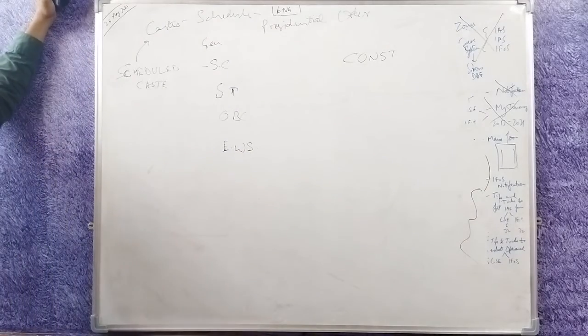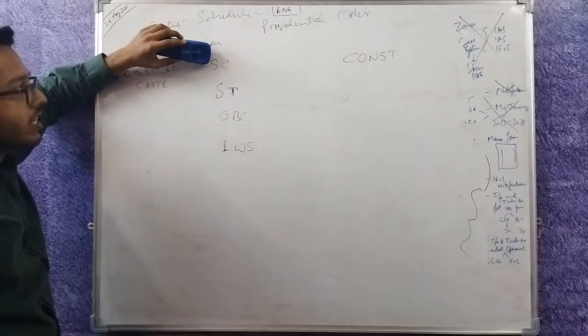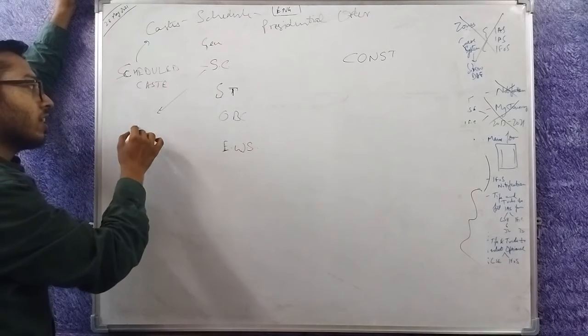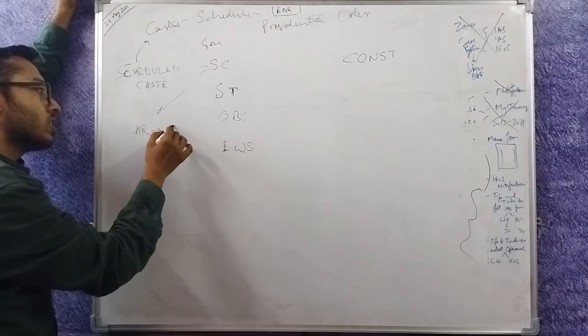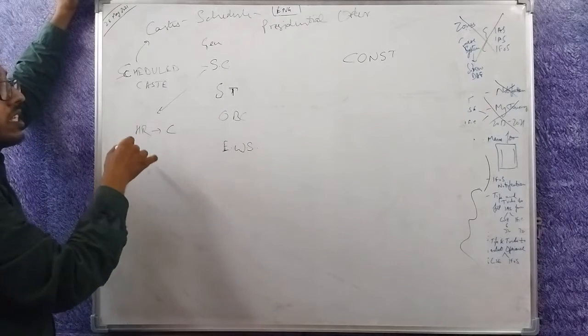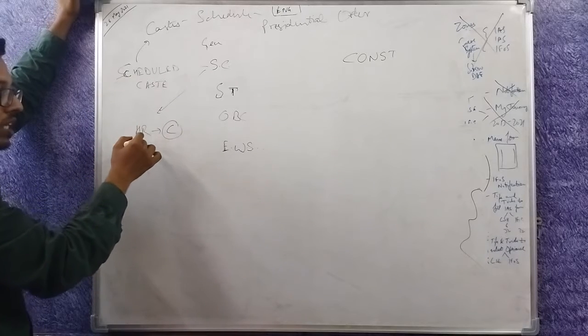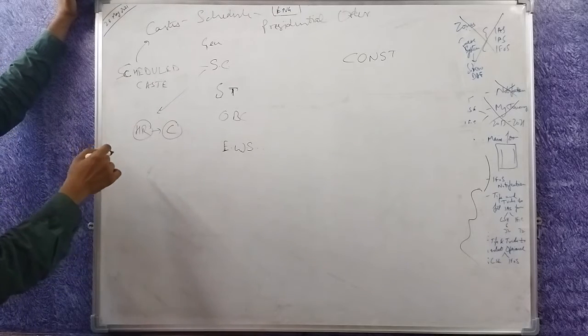What does that mean? If a caste has to be declared as a scheduled caste, a state will request the center. Haryana will say to the central government, please declare this caste as a scheduled caste. Then the center may or may not declare that caste as a scheduled caste.